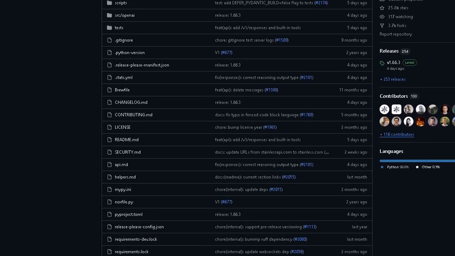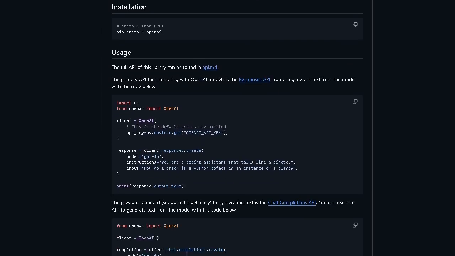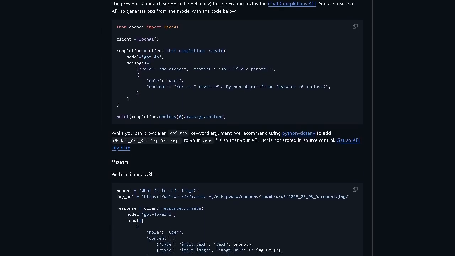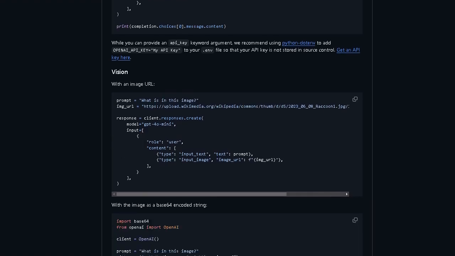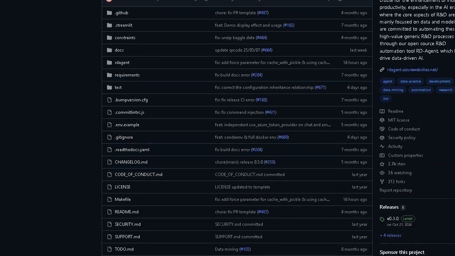Repository number 2. OpenAI/OpenAI. This repository, the official Python library for the OpenAI API. Here's a brief overview. Repository OpenAI/OpenAI description. The official Python library for the OpenAI API. The library includes type definitions for all request params and response fields, and offers both synchronous and asynchronous clients powered by HTTPX.